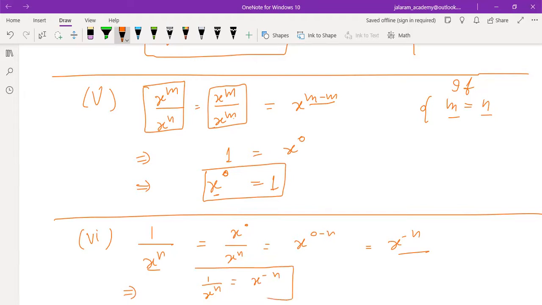It means if the power is negative, we can write 1 by x to the power positive n. This is how we can prove that x to the power minus n is 1 by x to the power n.